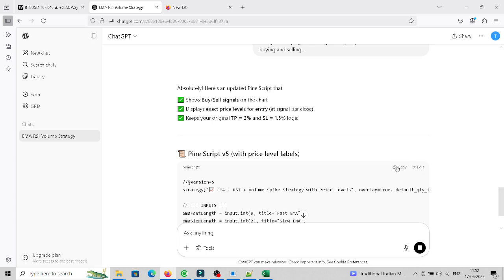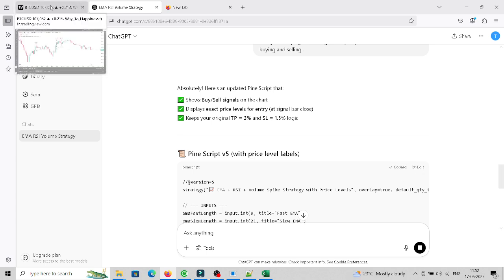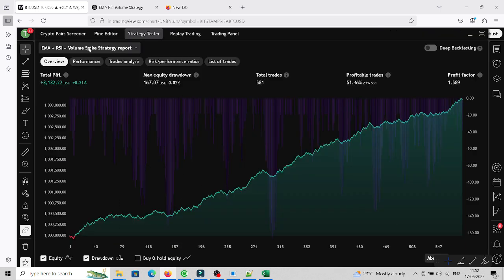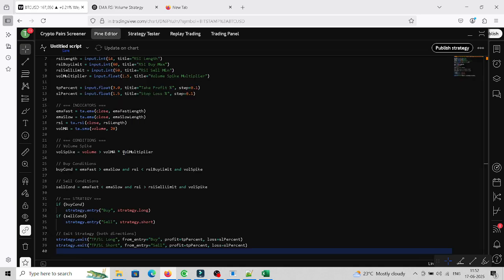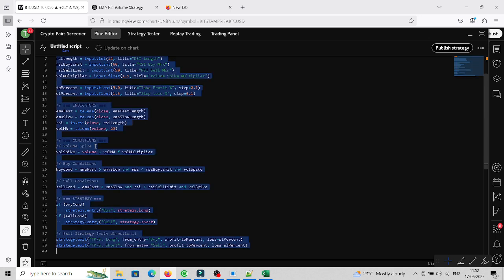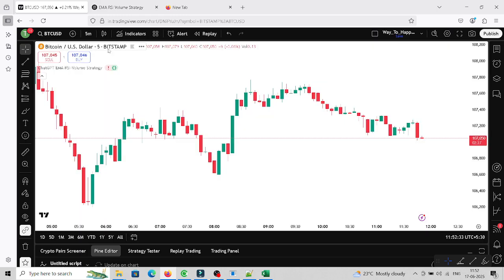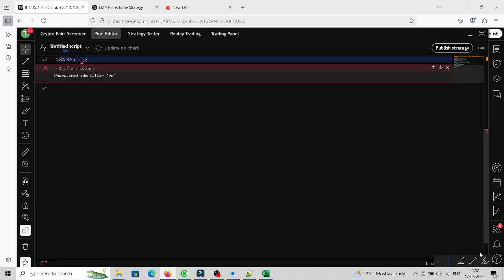Okay, so this time it's going to give me the exact volume number. What I'm going to do is copy this, go to the Pine Editor, delete this, add it here, and click update on chart. Okay, and it has given me an error. Let's see what the error is. It says undeclared identifier.